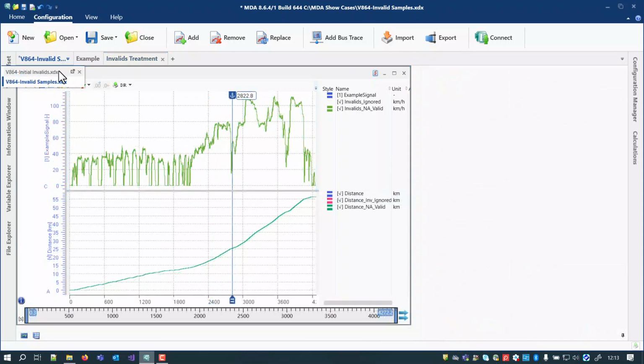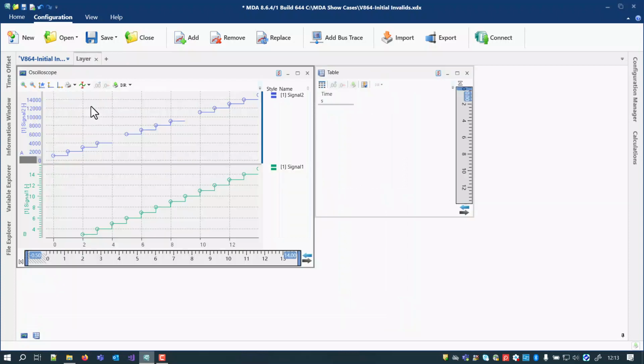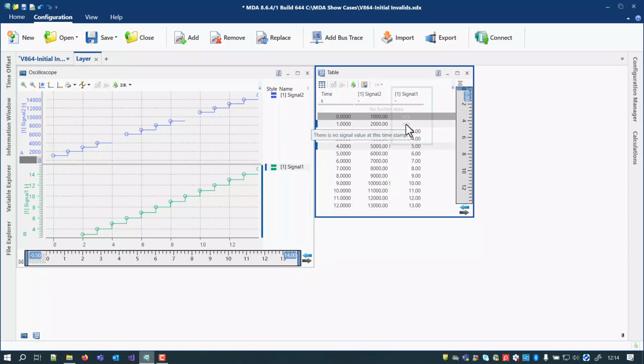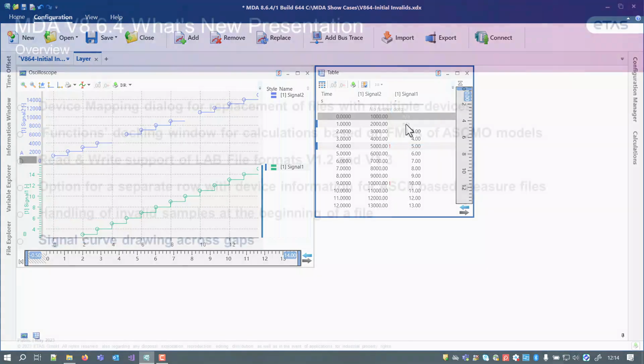After this more general explanation, I'd like to mention the change done in MDA 8.6.4. Invalid samples should be the exception in your measure files. Nevertheless, such samples might appear especially at the beginning of a recording. For example, if some devices do not provide samples from the very beginning. With MDA 8.6.4, such initial invalid samples are identified and get the no-value flag. This is done automatically as long as there is at least one valid sample at a later point in time.